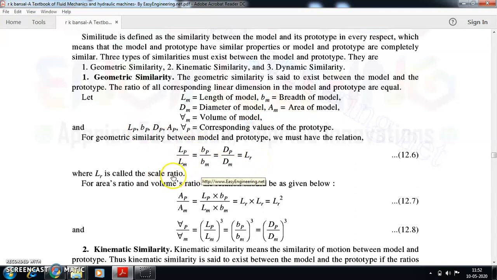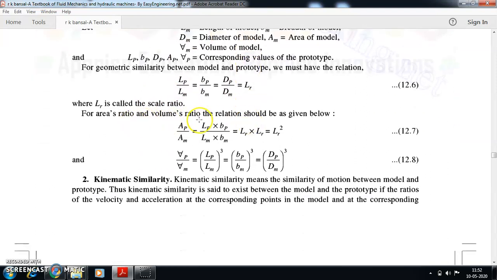Scale ratio I should get. Similarly, the linear one, for example, diameter of the prototype to the diameter of the model, that should also give me the value of LR. So LP ratio, length ratios, breadth ratio, diameter ratio, a single linear dimension's ratios should give you the same value, that is scale ratio. Then only geometric similarity exists.